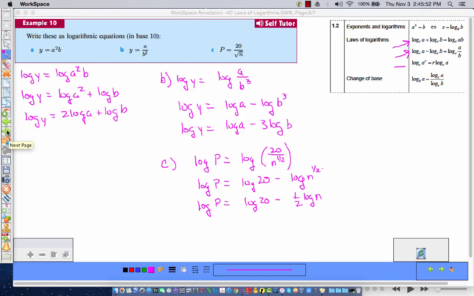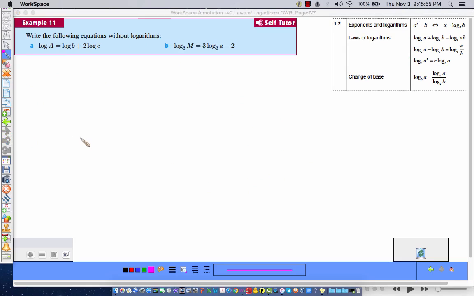All right, last page of examples. There's just two of them. So now they want us to write the following equations without logarithms. Okay, so I have log a equals log b plus 2 log c. And what I'm trying to do is get log of something equals log of something else.